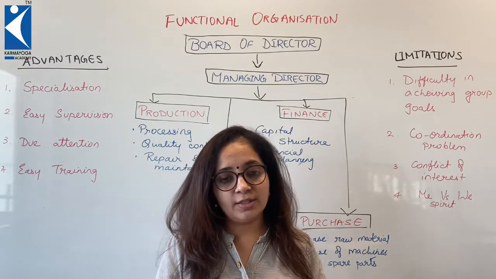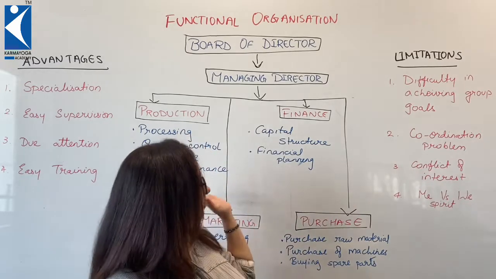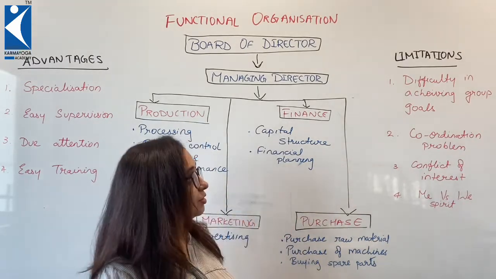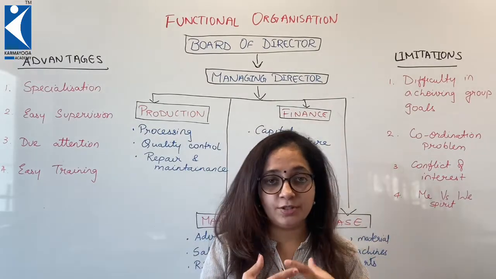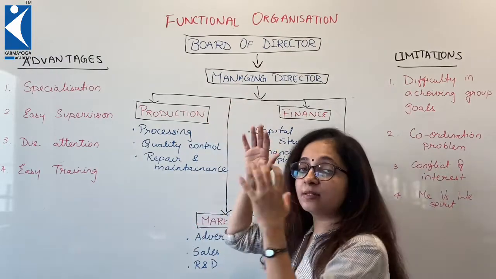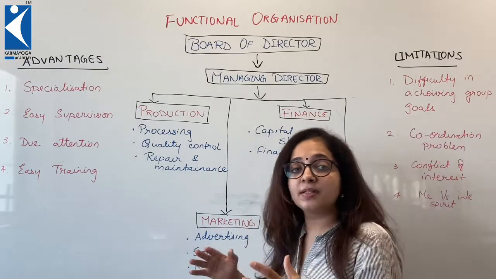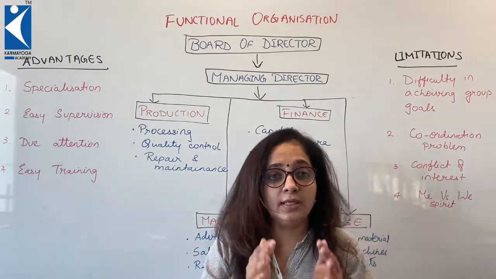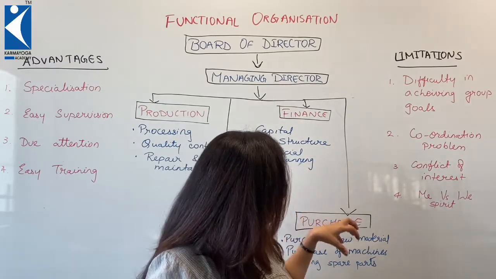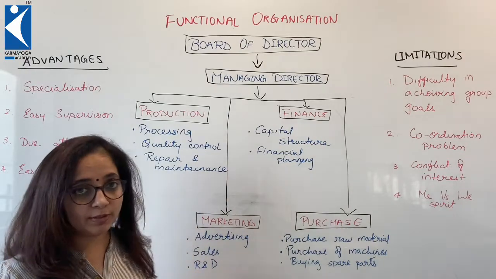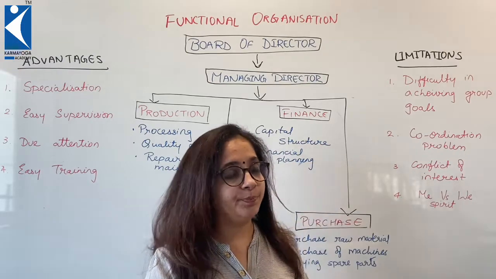Now every organization has many good points, but then they are cursed with certain disadvantages. Let us see, if we follow this structure in our organization, what limitations are faced. First, group goals cannot be achieved. Production department has this attitude of 'me', that it is my department. Each department thinks narrowly about themselves. So to coordinate everybody is a little difficult. So it's only individual goals, not group goals. And because of that, there is a coordination problem. Everybody is sailing in their own ship.